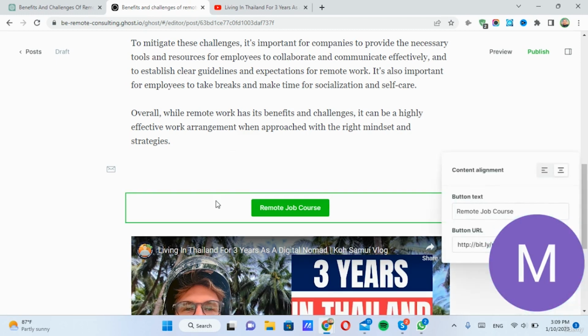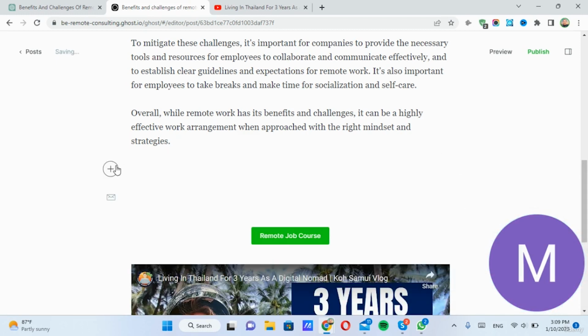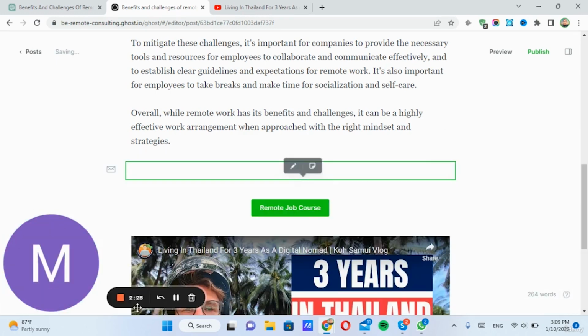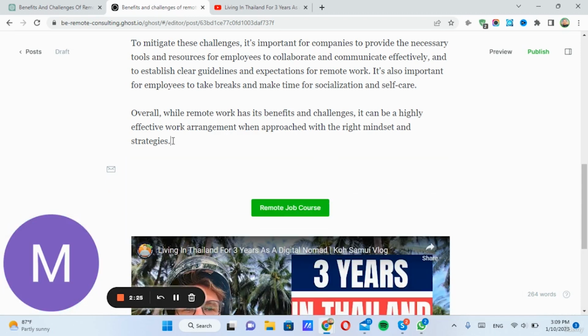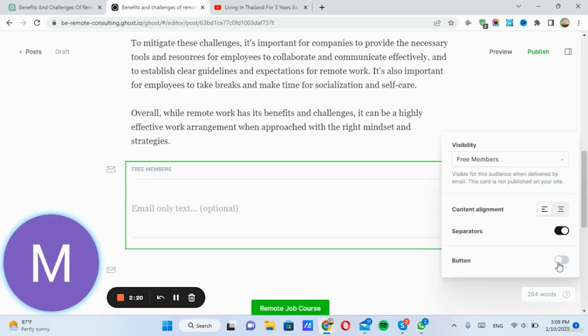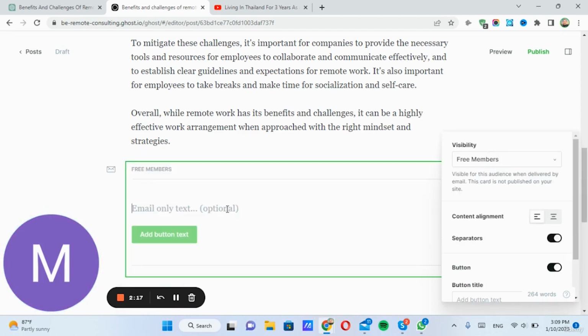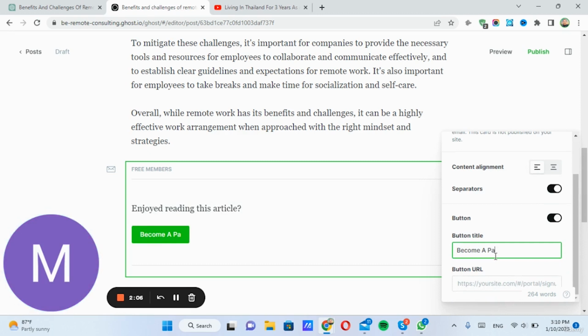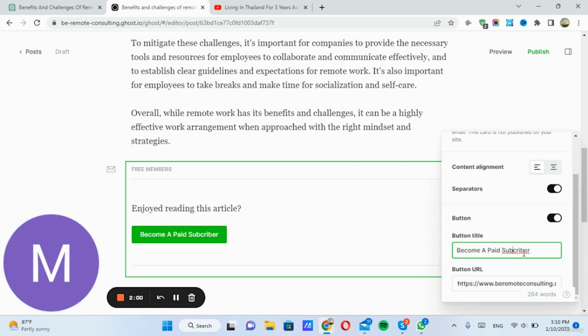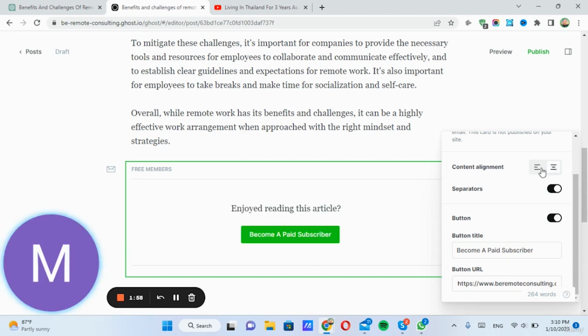This is how you're going to be monetizing your newsletter, essentially. So we can add an email call to action for free members. Click, okay, and email call to action right here, free members, and then put a button right here. You could just say, enjoy reading this article. And then for the button, become a paid subscriber, where you can then send them to your offer so that they can sign up and become a paid subscriber.